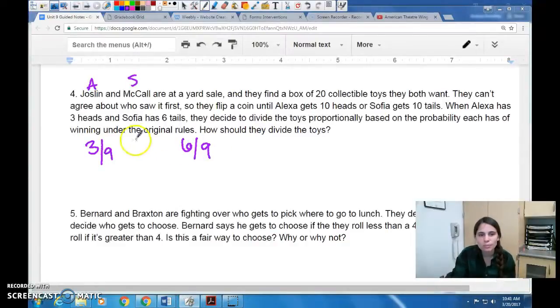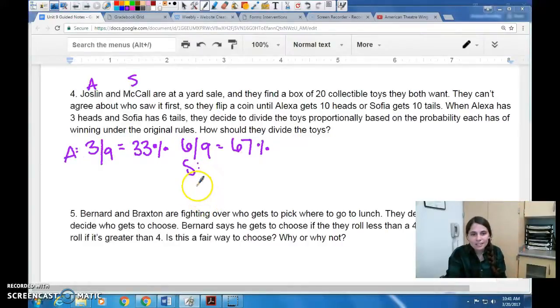So just like on the last one, I'm going to go ahead and find what percentage of wins each of them has. So 3 out of 9 is 33%. 6 out of 9, oh, sorry, not 33%. Let's see, 3 divided by 9, yes, 33%. And then 6 divided by 9 is 67%. So that would mean Alexa should get 33% of the toys, and Sophia should get 67% of the toys. Well, let's see if that divides out evenly.